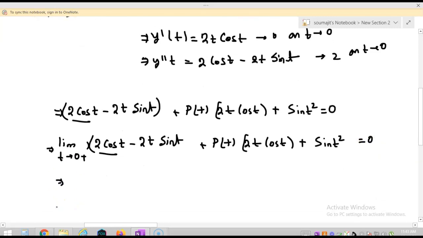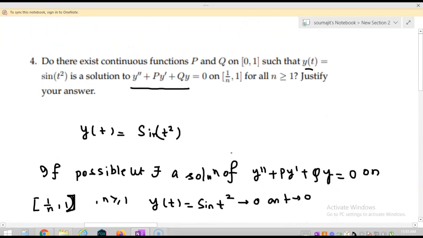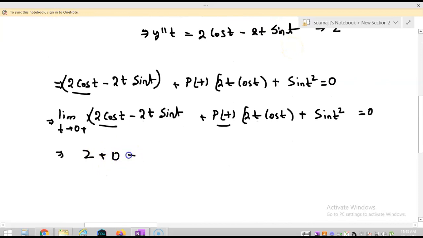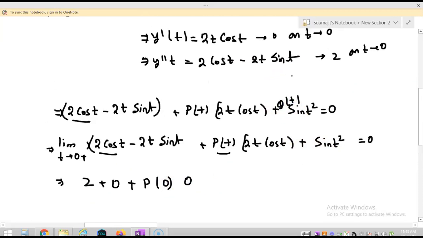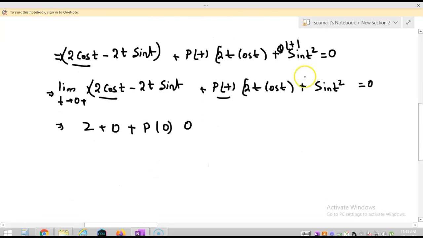Now observe that this is 2 plus 0, and p(t) is continuous on [0,1]. So I can write this as p of 0 into 0, and this is q(t), so this is q of 0 into 0, equal to 0. Now as p and q are continuous, p(0) and q(0) are real numbers, and any real number is bounded. So it will imply 2 equal to 0, which is a contradiction.